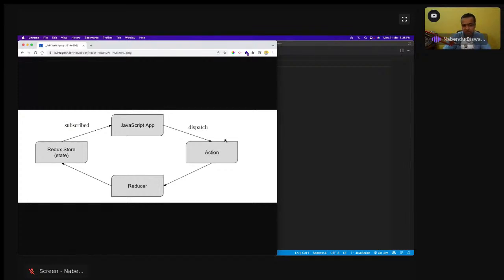Then it will have an action creator. And from the JavaScript app, some action will be dispatched to this action creator. Action creator will be connected to a reducer, and the reducer will be connected to a Redux store. It is a central location, and again, this JavaScript app is subscribed to it. So whatever the state got changed with this action, the JavaScript app will get that state. That is the main thing. It can be different components which are getting or passing this state.